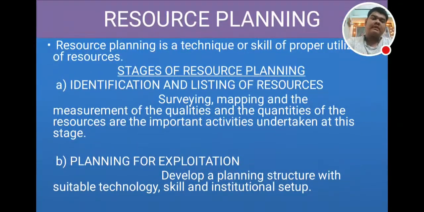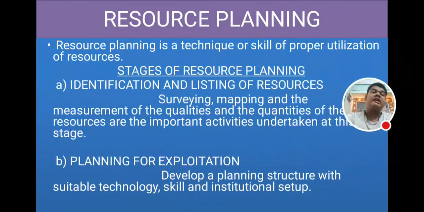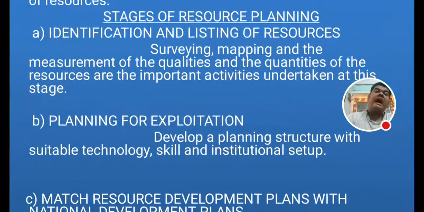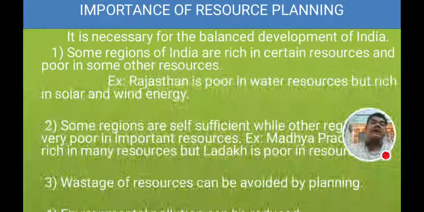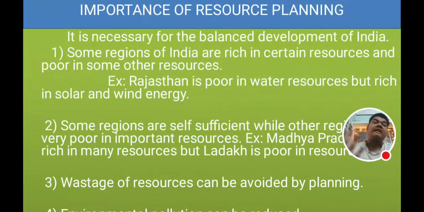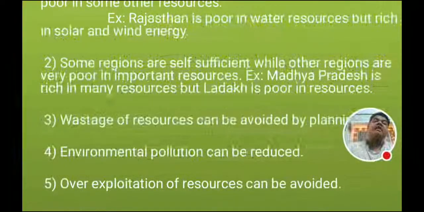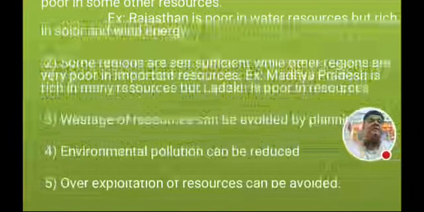Resource planning is a technique or skill of proper utilization of resources. Stages of resource planning: identification and listing of resources, planning for exploitation. Some regions are poor in some resources, like Rajasthan, which is poor in water but rich in solar and wind energy. Some regions are self-sufficient while other regions are very poor in important resources, like Madhya Pradesh is rich in many resources, but Ladakh is poor in resources.